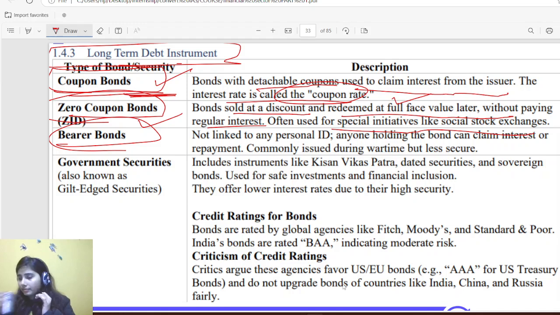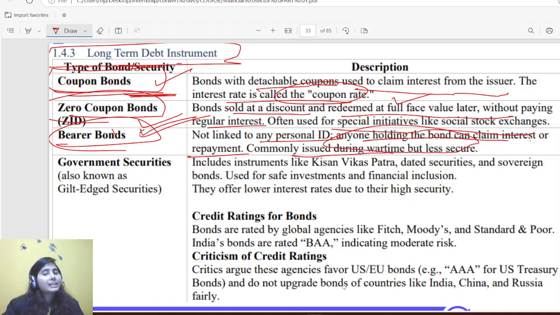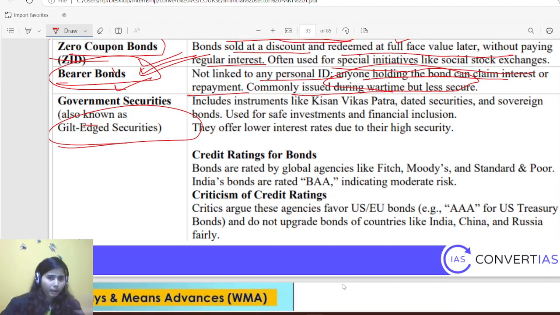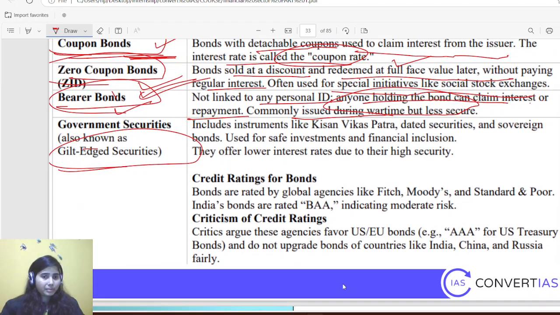Whoever holds that bond will be entitled to claim the interest from the company itself. So it is not linked to any personal ID. Anyone holding the bond can claim interest or repayment, commonly used during wartime but less secure. Then government securities, gilt-edged securities, already explained, no need to repeat.